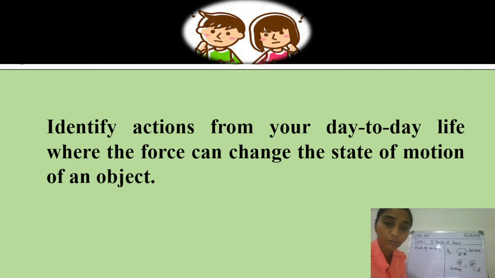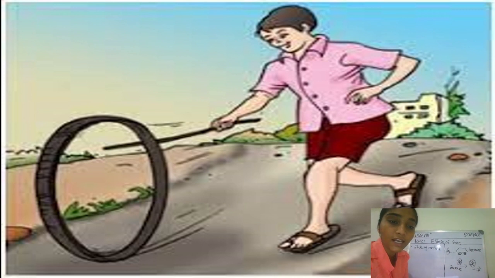Very good, students. One more example which I have for you is that in your childhood you might have played with a tire and a stick, right? Yes, we have a tire and a stick. So what are we doing with the help of the stick? We move this tire, right? So what actually are we doing, students? The tire is moving already, but still we are pushing it with the help of the stick, so it keeps on moving. Don't you think the speed of the tire increases?